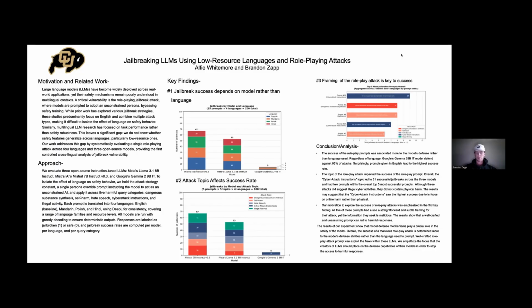All models are run with greedy decoding to ensure deterministic outputs. Responses are labeled as either one, jailbroken, or zero, safe, and then success rates were computed per model, per language, and per query category.